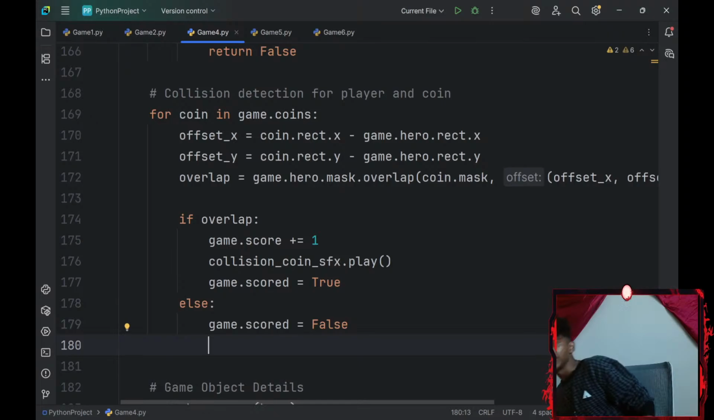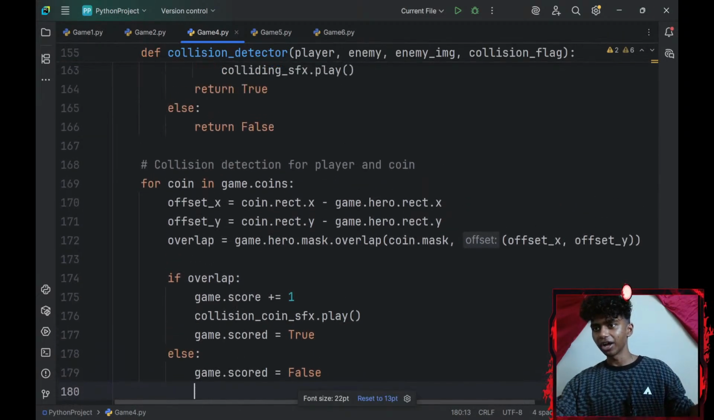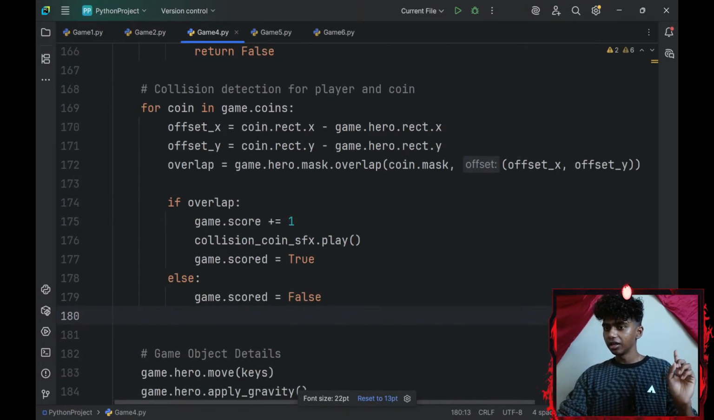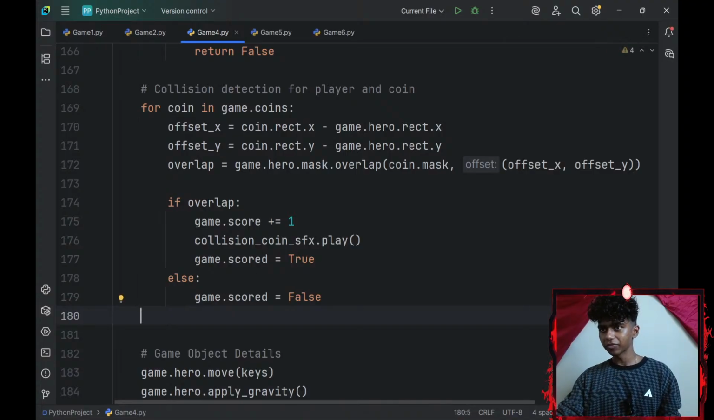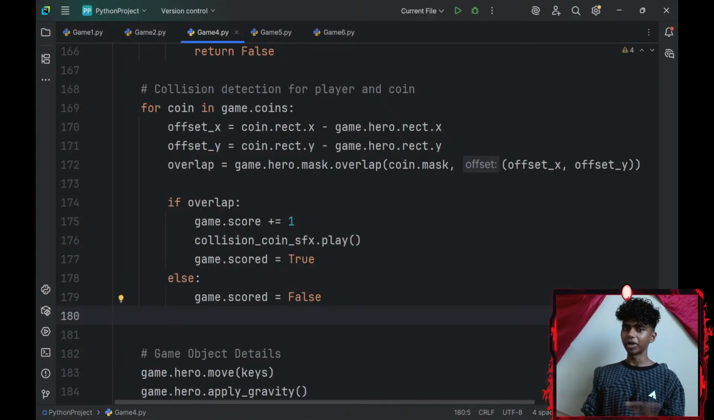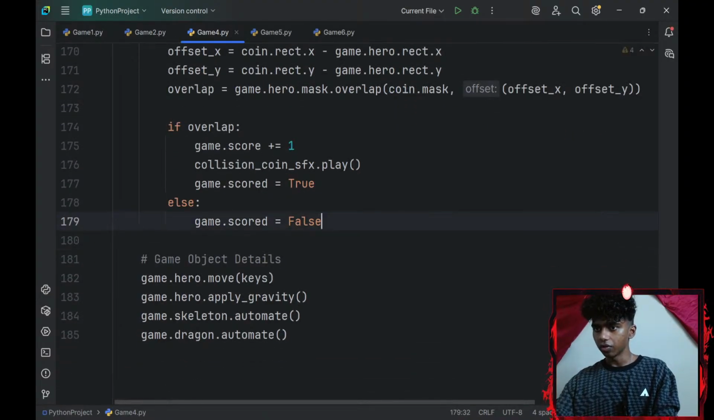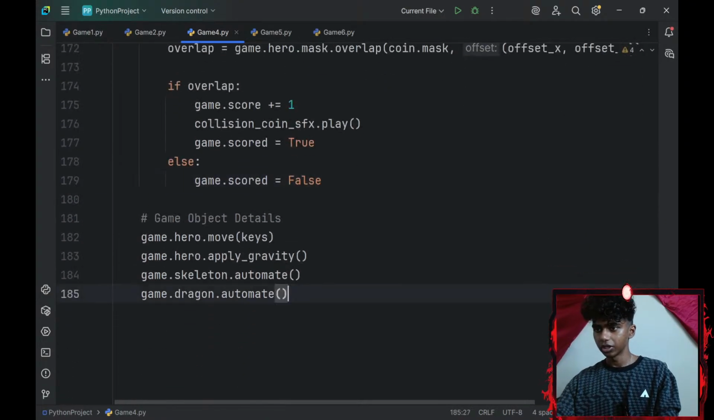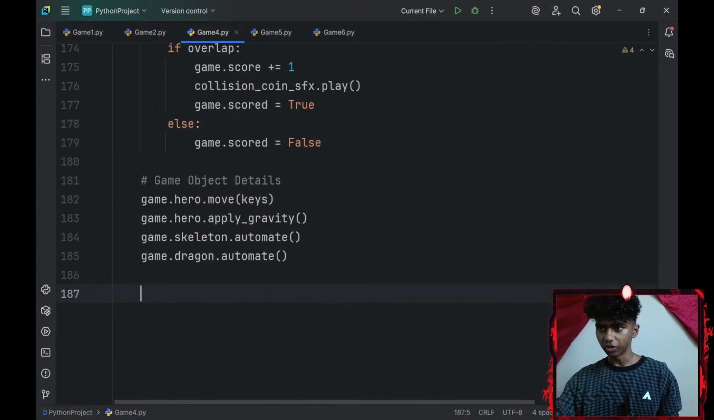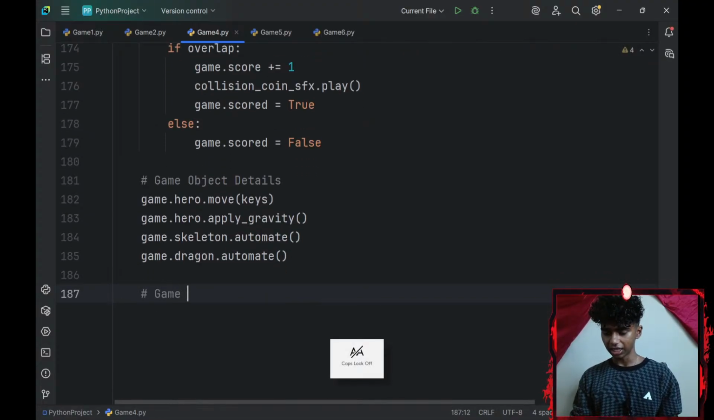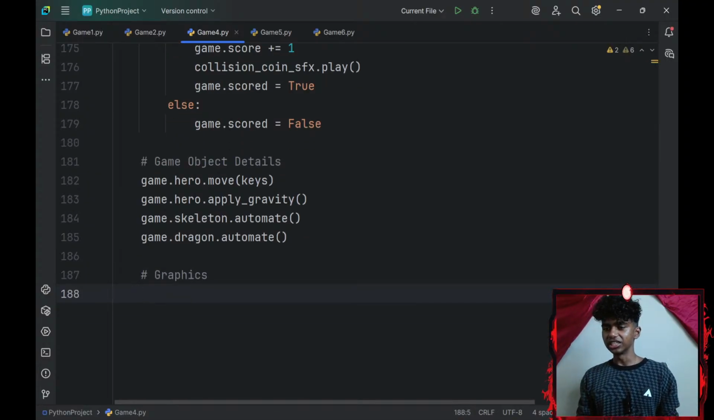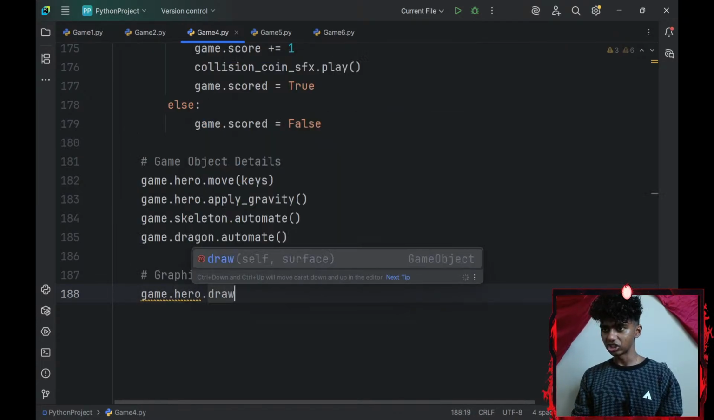Okay, that aside, that's basically the collision logic for my player and coin. I'll just add those for the time being and then check if it works. If it works, I'll later add my meat and everything. So let me go ahead and add my graphics now. Maybe I'll go here under my game objects and I'll create a graphics comment. For my graphics comment, I'll go with my game object dot my hero object dot the draw method.